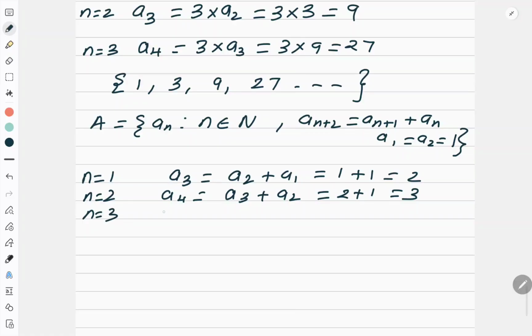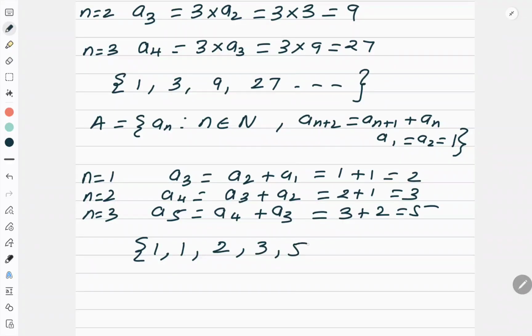Now put n is equal to 3. So a5 is equal to a4 plus a3. So a4 is how much? 3. Plus a3 is how much? 2. So 5. So what will be my answer? I am starting with a1. So 1, then a2 is 1, then a3 is 2, then 3, then 5, like this. Correct? So this is how we define a set, and this is how we speak about what is a representation of a set, what are the terms we use in the set.